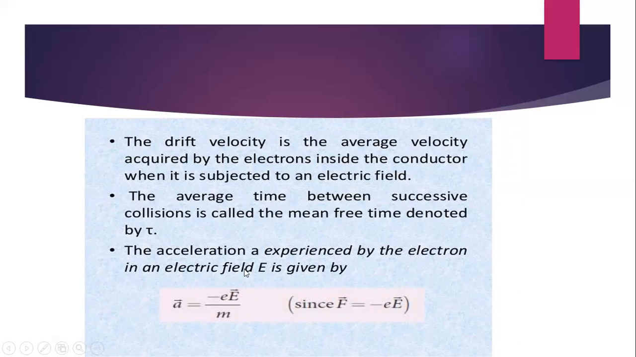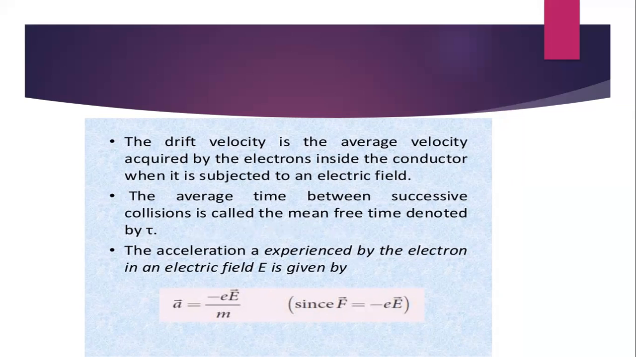Drift velocity is defined as the average velocity with which the electrons are drifted in a direction opposite to the direction of the electric field. We know that electrons move from the negative to the positive terminal, while the electric field is from the positive to the negative terminal. So drift velocity is defined as the average velocity with which the electrons are drifted in a direction against the electric field.